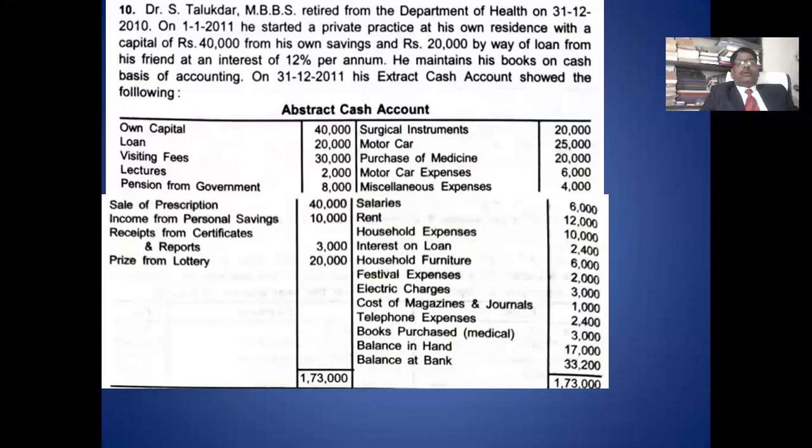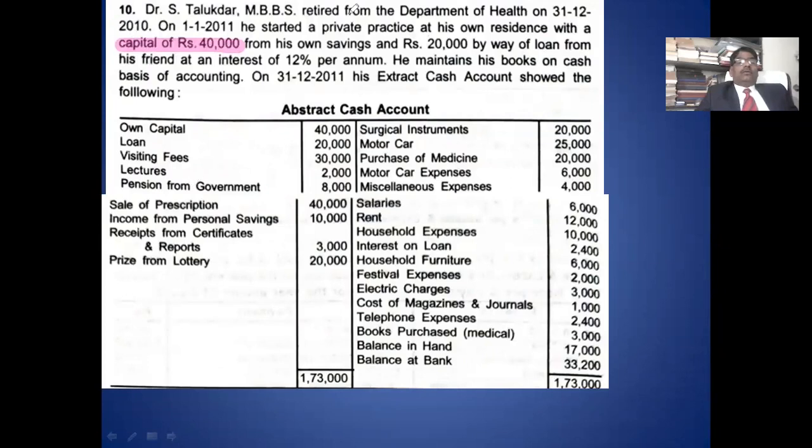From 1/1/2011, he started private practice. Private practice means he started a private hospital at his own residence, with a capital of 40,000. So you remember the capital of the doctor. Capital is 40,000.